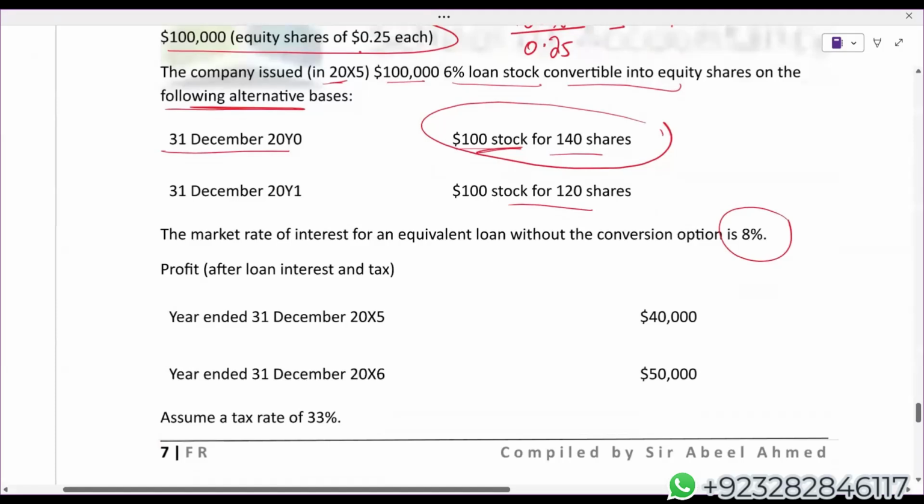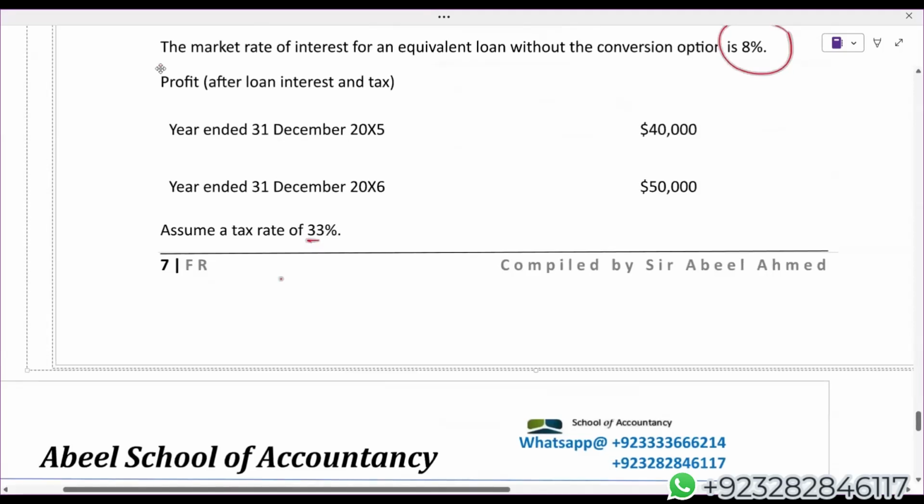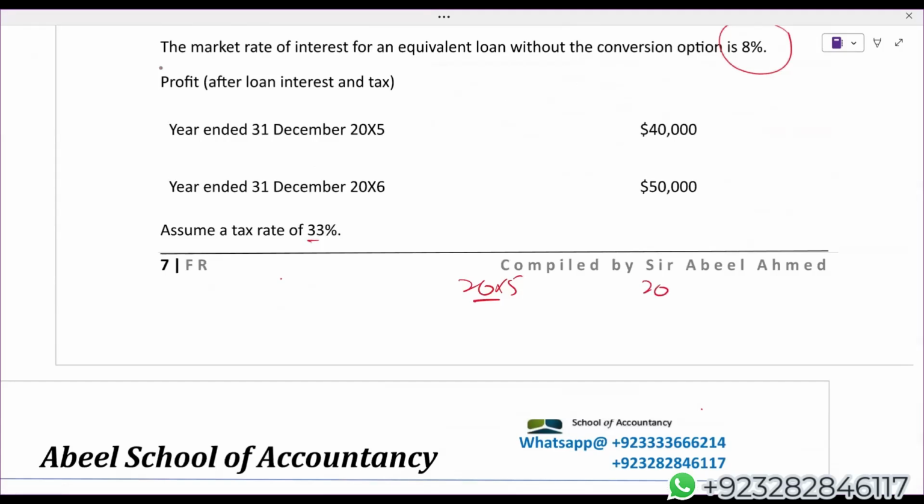X5, X6 profit they have given us. Now tax rate is 33%. Okay, so let's first calculate basic EPS, which is, I would say, very easy. Straightforward. X5 basic EPS: 40,050. Number of shares, they are 4 lakh.